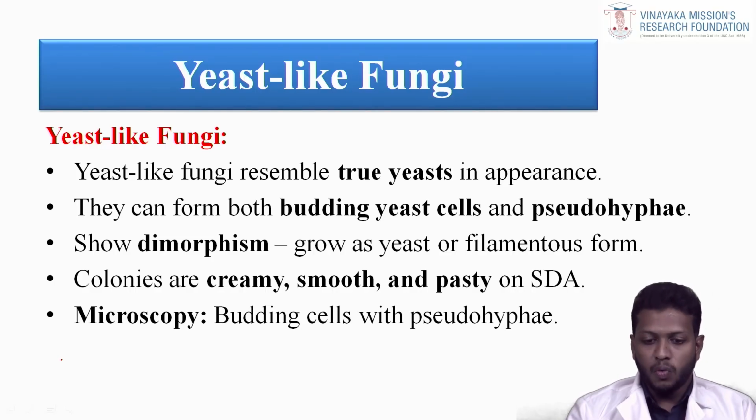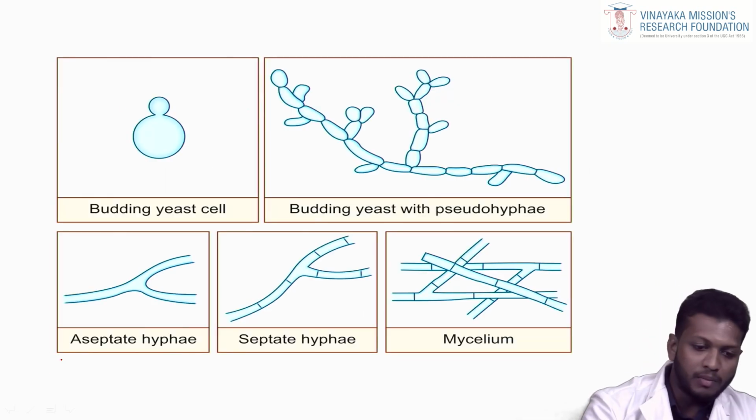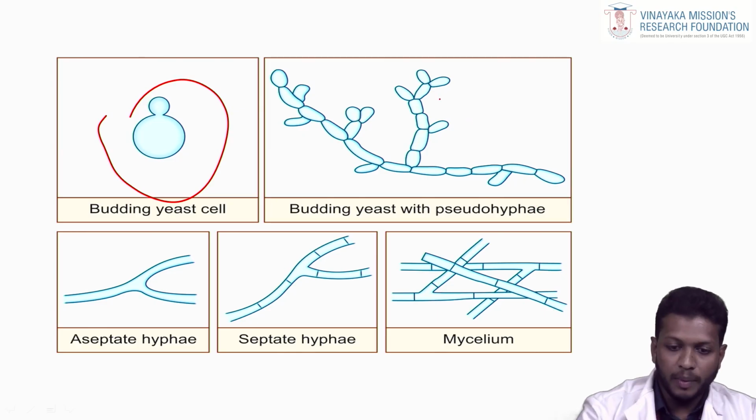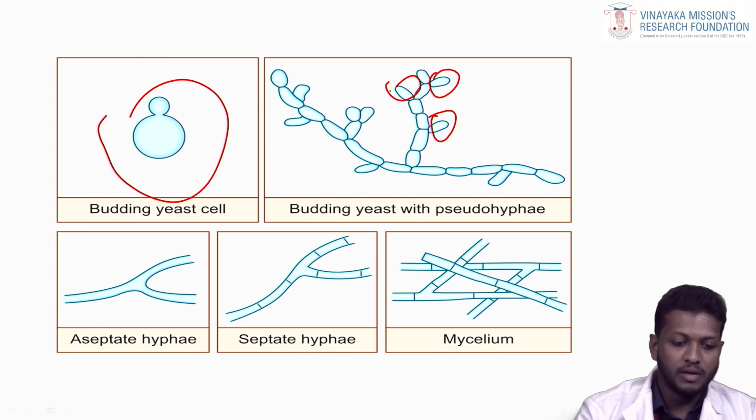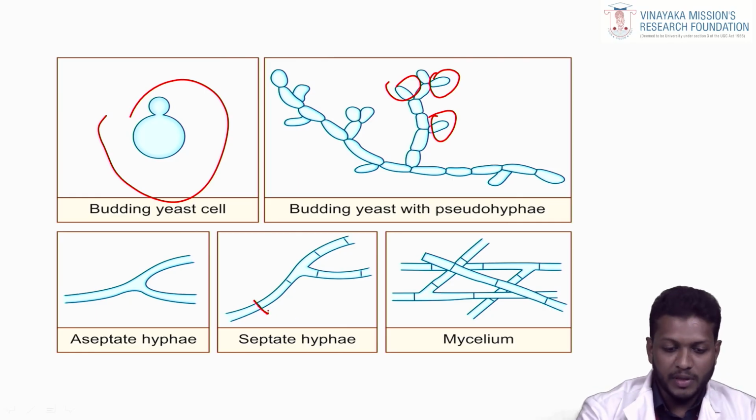Now the yeast-like fungi. Yeast-like fungi resemble true yeast in appearance. They can form both budding yeast cells and pseudohyphae. They show dimorphism, growing as a yeast or in filamentous form. Colonies are creamy, smooth, and pasty on SDA. Microscopically, there are budding cells with pseudohyphae. This is a budding yeast cell, and these are pseudohyphae. These are the aseptate hyphae, mycelium. Aseptate hyphae means there are no cell separations; septate hyphae means separations are present.